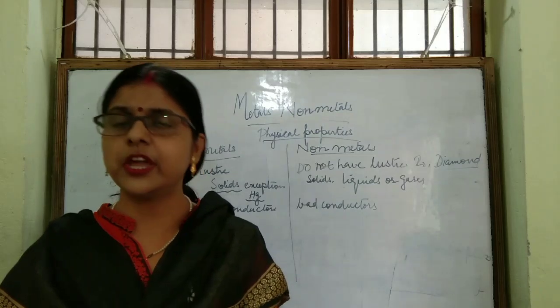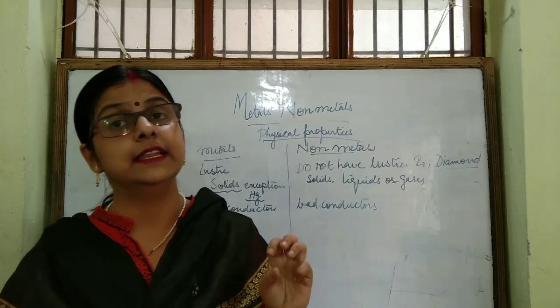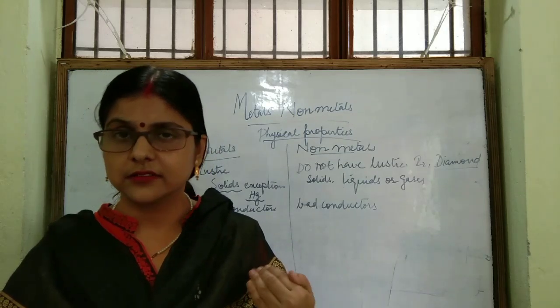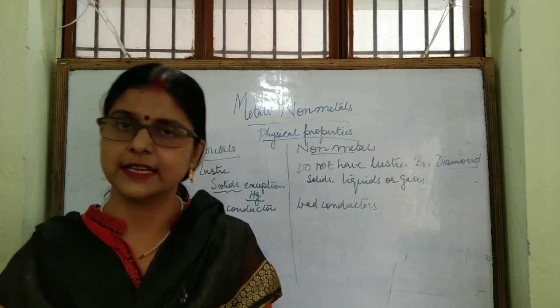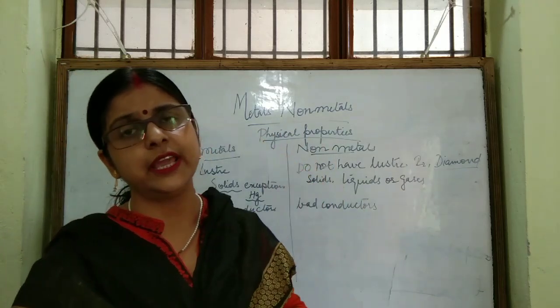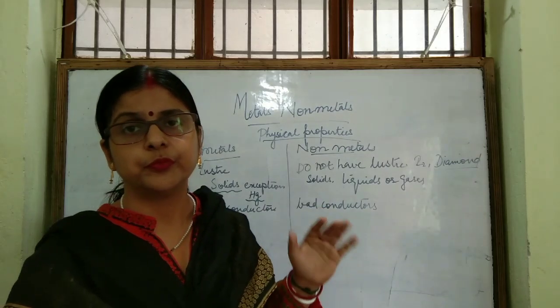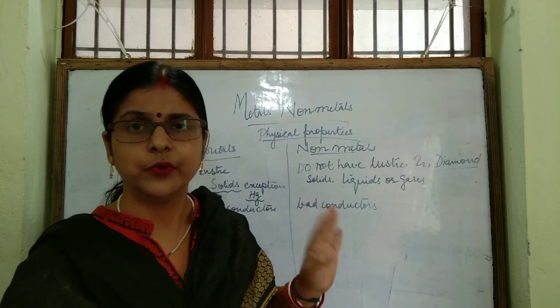Copper is also a good conductor of electricity, but it is a less good conductor than silver. Since silver is most costly, it is not used as electrical wiring.